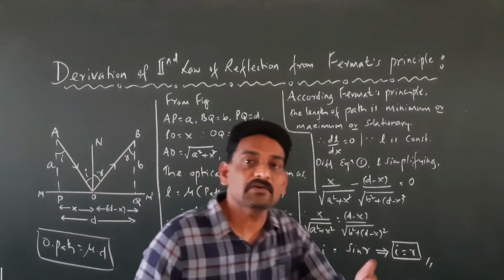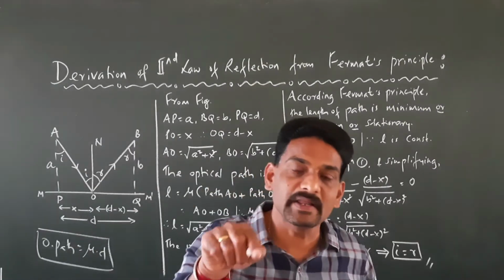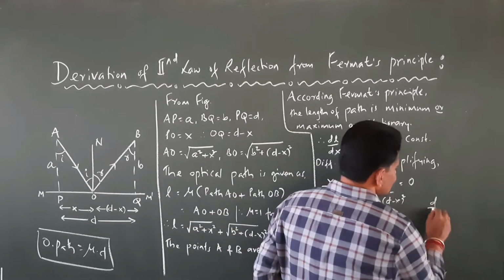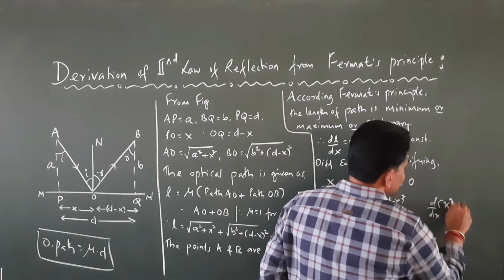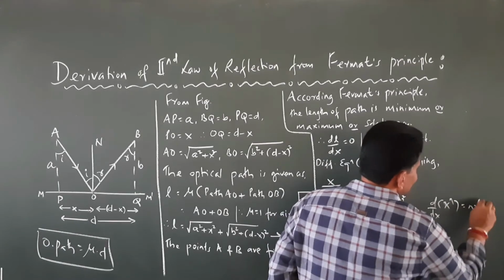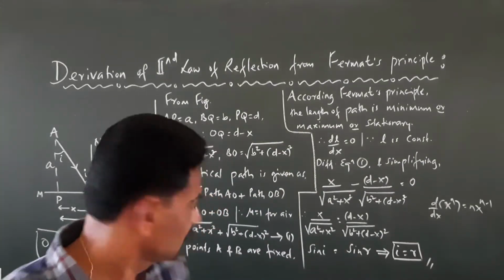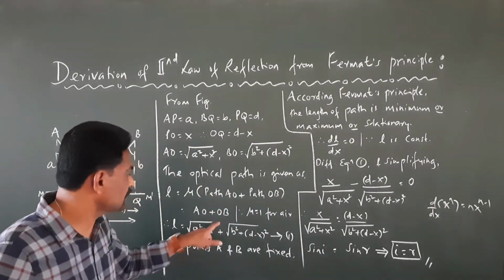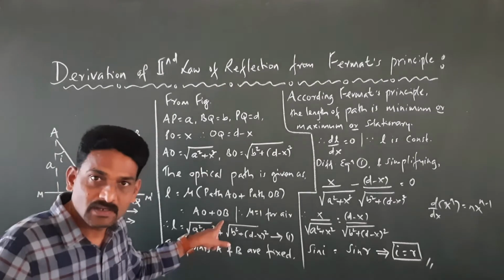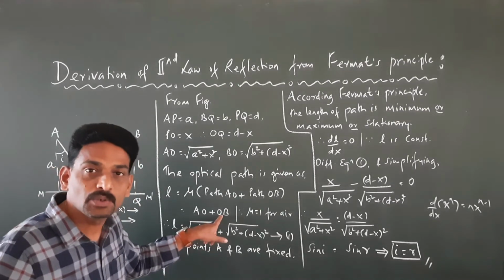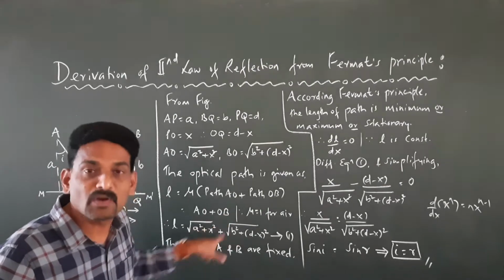We know that d by dx of x raised to n is n x raised to n minus 1. So take it as (a square plus x square) raised to half and differentiate that. It's going to be 1 by 2 into (a square plus x square) raised to 1 by 2 minus 1. What does it give you?